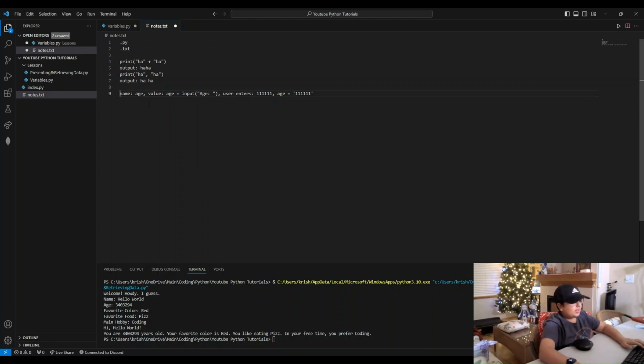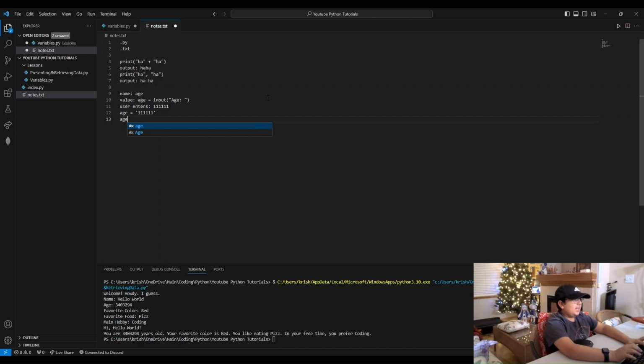So what we're saying is, the name of the variable is age, and age equals input age. Okay, I'm so tired of, you know, when you see a word a lot and it starts sounding weird? It's happening with age.